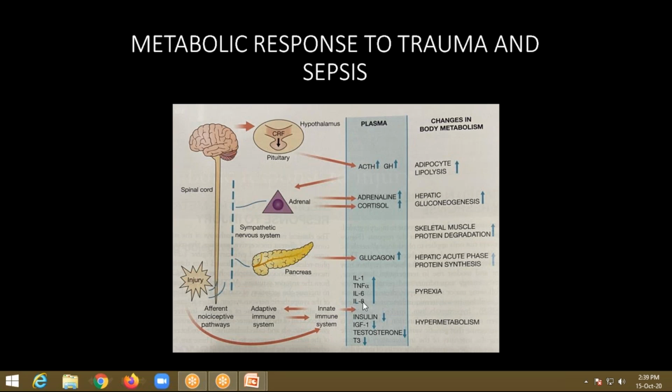Whenever these pro-inflammatory cytokines are released, there is an endogenous cytokine antagonist to these pro-inflammatory cytokines. Those are interleukin 4, 5, 9, and 13, and transforming growth factor beta. These are also very important. They counteract these pro-inflammatory cytokines and reduce their actions.